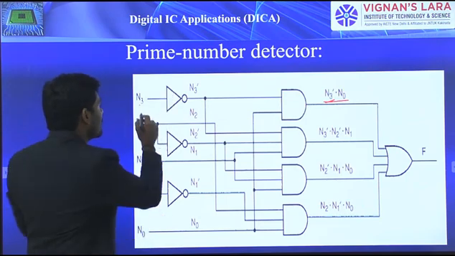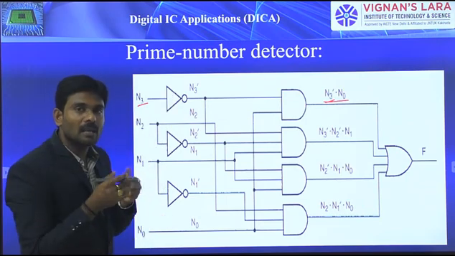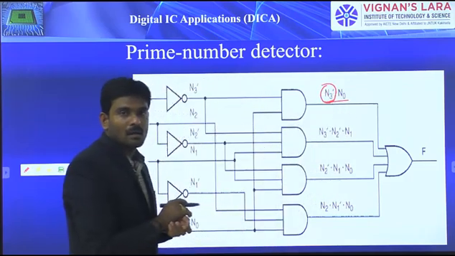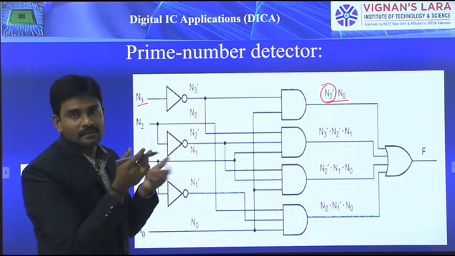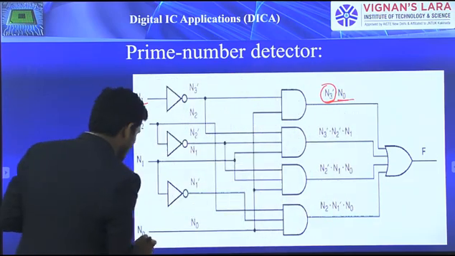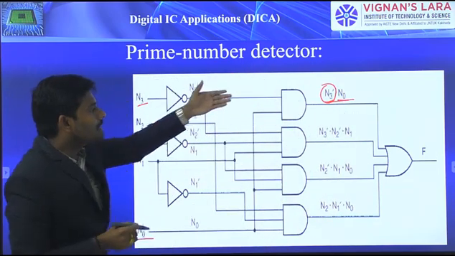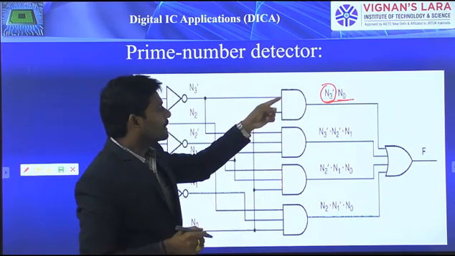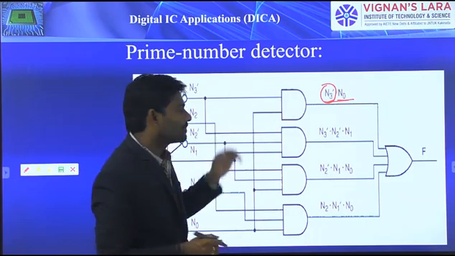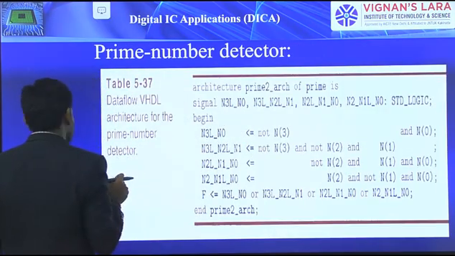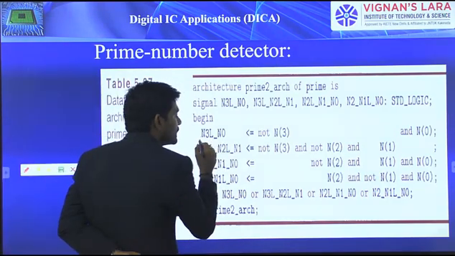On the N3 input data, we are supposed to perform the inverting operation. By means of that, we get N3 bar, the NOT of N3. Then AND with N0, which is an input itself. So you can write it as NOT N3 AND N0. Whatever we described over here, the same way we developed a program for that.